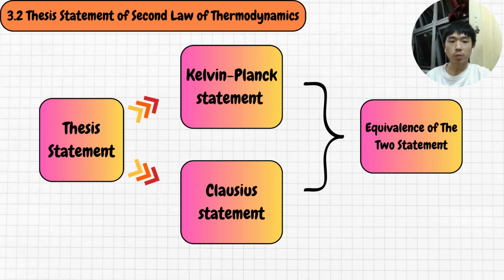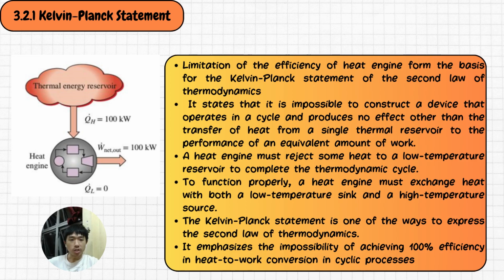There are two statements which explain the second law of thermodynamics on the performance of engineering devices, especially the heat engine, which are the Kelvin-Planck statement and the Clausius statement. Then we'll eventually talk about the equivalence of the two statements. The limitation of the efficiency of heat engines forms the basis for the Kelvin-Planck statement of the second law of thermodynamics, which states that it is impossible to construct a device that operates in a cycle and produces no effect other than the transfer of heat from a single thermal reservoir and the performance of an equivalent amount of work.